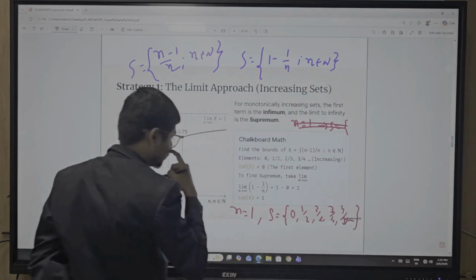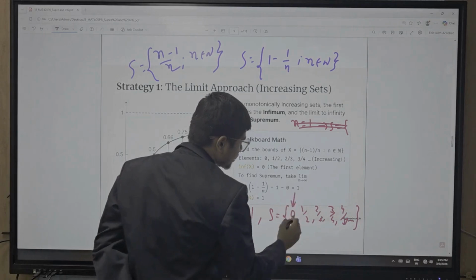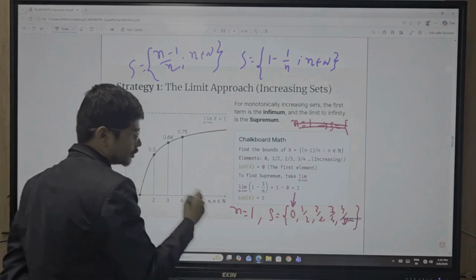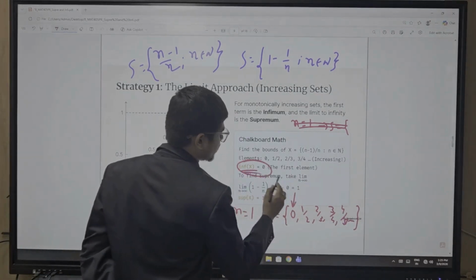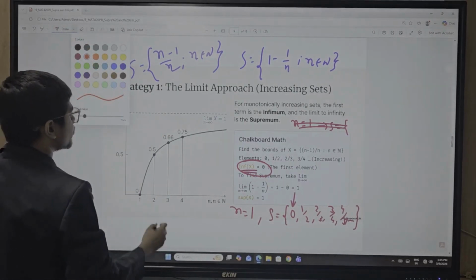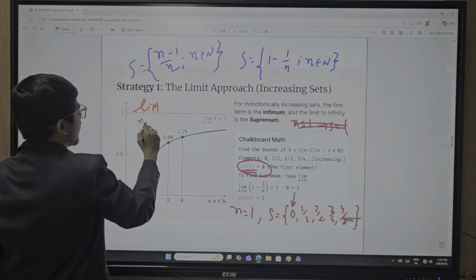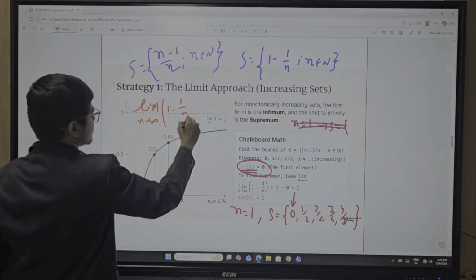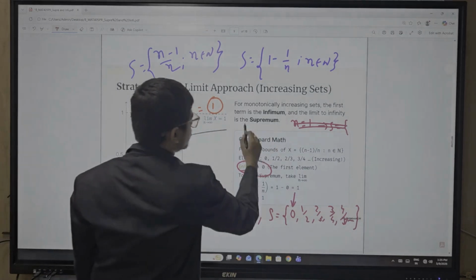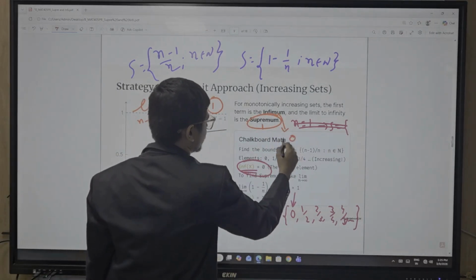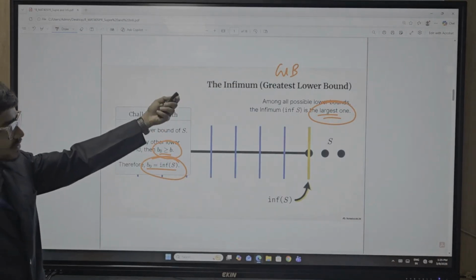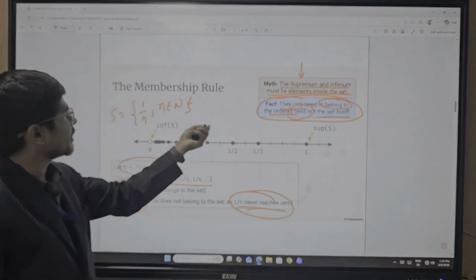Okay. So here, what is the lowest value? It is 0. So your infimum is 0. You can easily see that. But what about your supremum value? Put the limit n tends to infinity of 1 minus 1 upon n. Put infinity here, you get the answer 1. So the supremum value is 1. What about the infimum value? The infimum value is 0. Okay, so this is the basic thing regarding supremum and infimum.